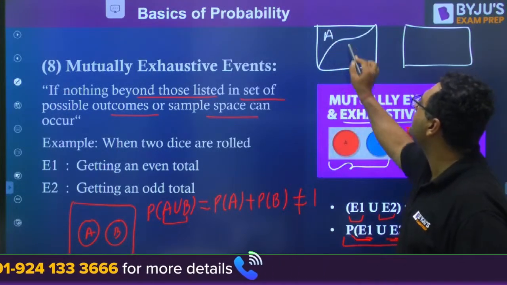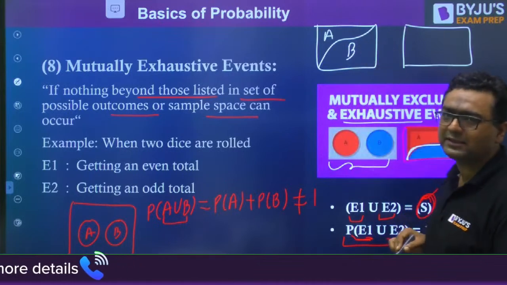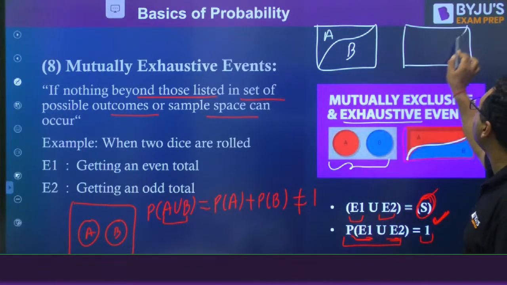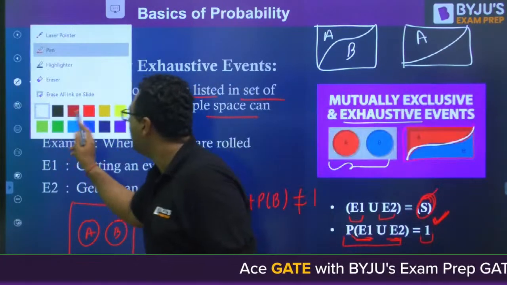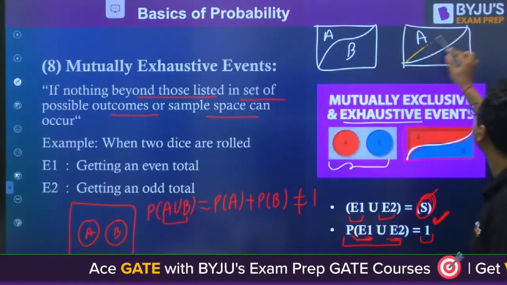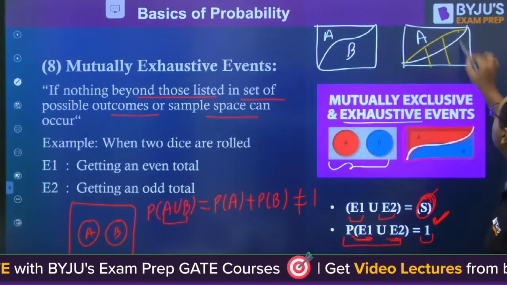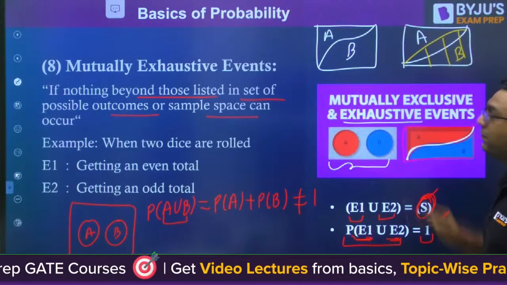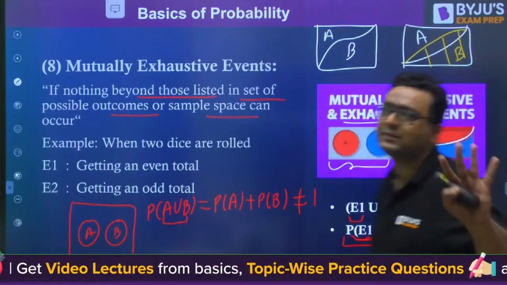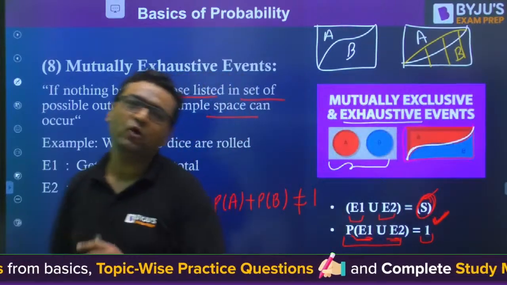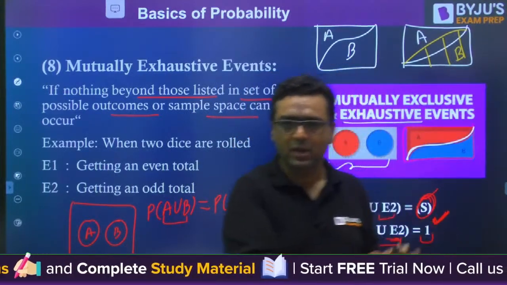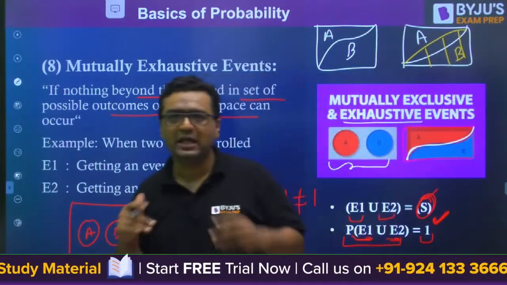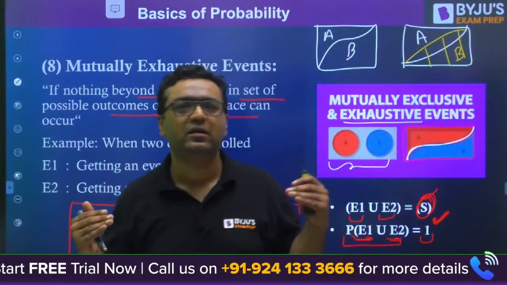Like this is A, this is B. Entirely they are covering the sample space. You can also have this as A and this as B. So they can also have a common portion, but they will be covering the entire sample space. That is the meaning of exhaustive event. So mutually exclusive is different, exhaustive is different. They are always different.